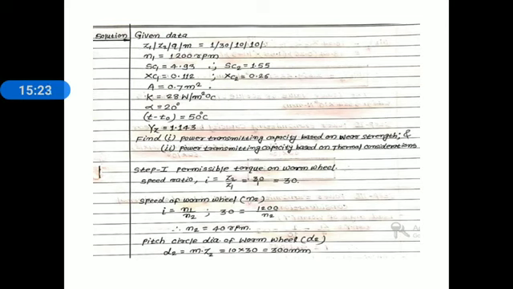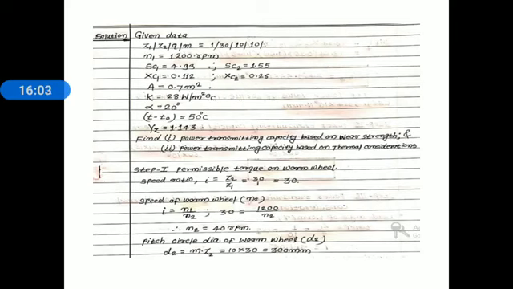SC1, SC2 are the surface stress factors of the worm and worm wheel that are given. SC1 is equal to 4.93, SC2 is equal to 1.55. XC1, XC2 are speed factors for the wear of worm and worm wheel. XC1 is equal to 0.112 and XC2 is equal to 0.26. Area is given, capital A, 0.7 meter square. Coefficient of heat transfer K is given as 28 watt per meter square degree Celsius.